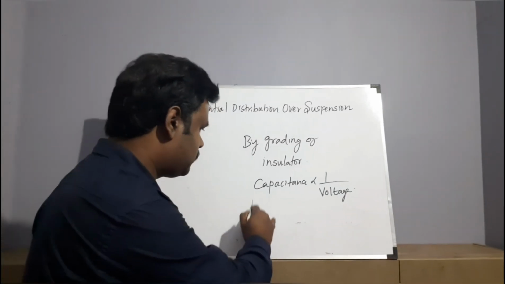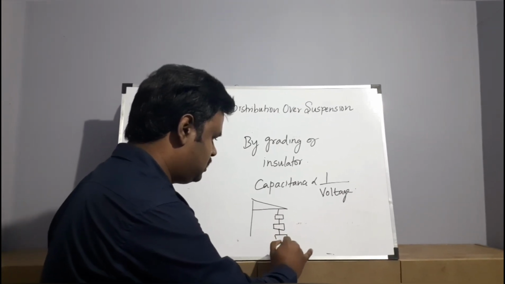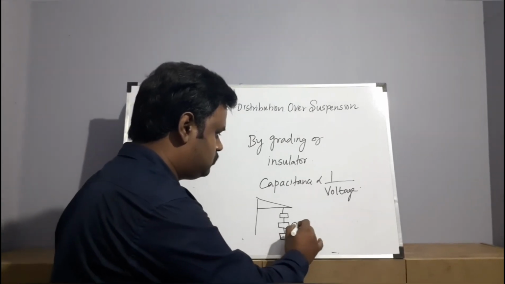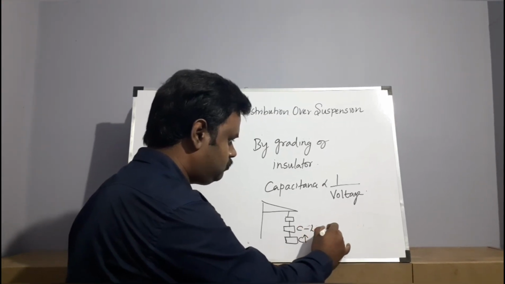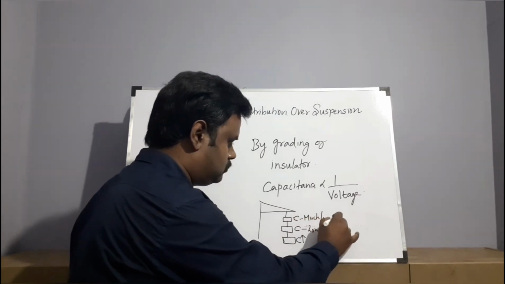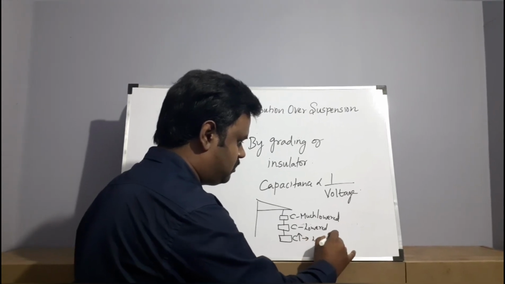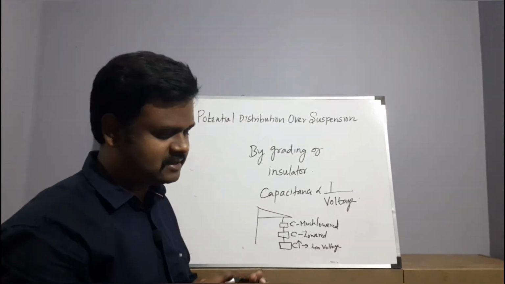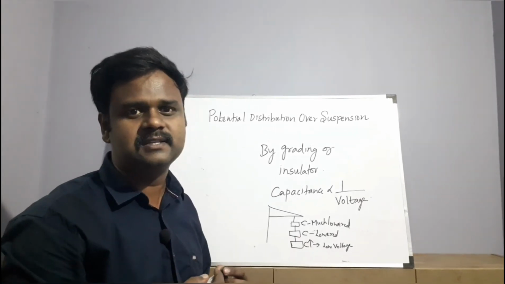I will show it in the diagram. You can see here, this is disc 1, this is disc 2, just an assumption. Here the capacitance value is higher, right? Next, as we move towards the top, your capacitance value will be lowered, such that there will be a low voltage profile here, and likewise it will be increasing. So by adjusting the capacitance value, you can distribute the potential uniformly. That is the concept behind this.